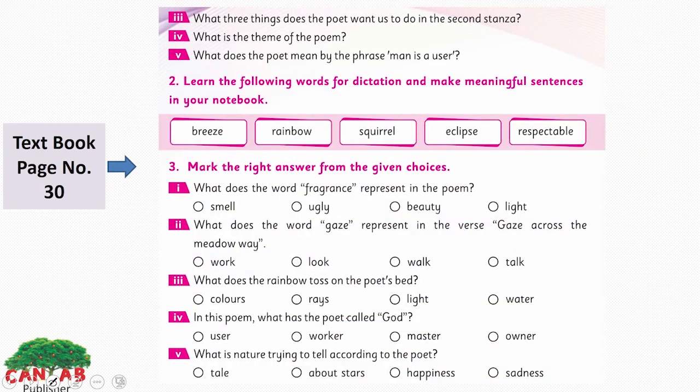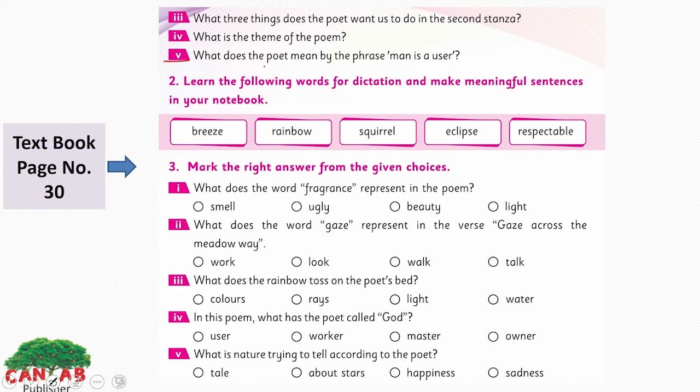Page number 30 here, the third question: what three things does the poem want us to do in the second stanza? Just read the second stanza and find out what three things the poet wants us to do. The fourth one: what is the theme of the poem? You can simply write, it's about nature, the beauty of nature, or enjoying the natural objects, the natural sceneries of the spring.